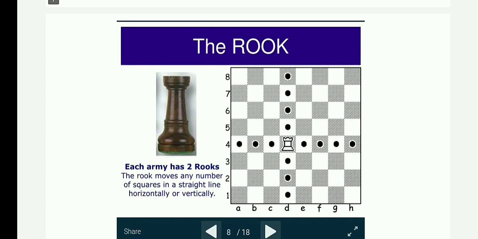Rook. Each army has two rooks. The rook moves any number of squares in a straight line, horizontally or vertically. The rook can move any number of squares along any rank or file, but may not leap over other pieces. The rook is also involved in the king's castling move.